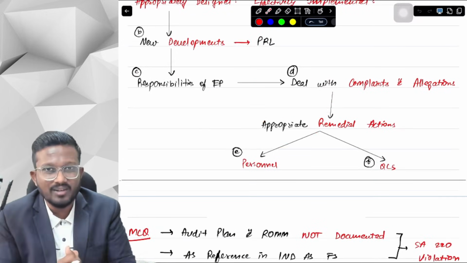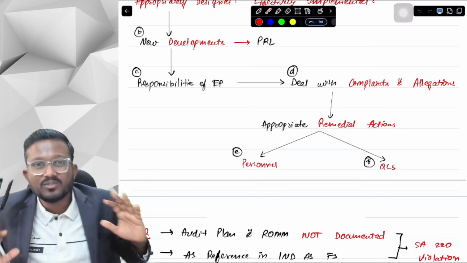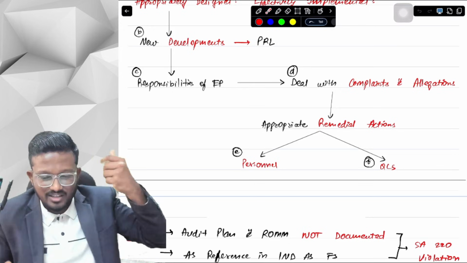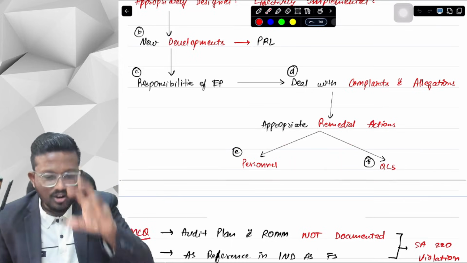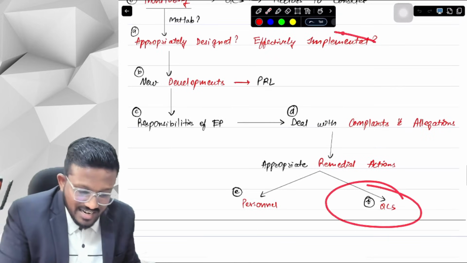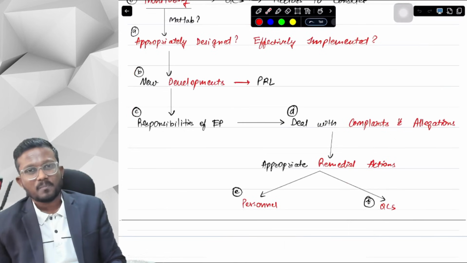What can be an appropriate remedial action? Either our personnel are not working correctly, or our quality control system needs to be fixed. So we will have to see either of the two. So these are the points that we have to see in monitoring of the quality control system.